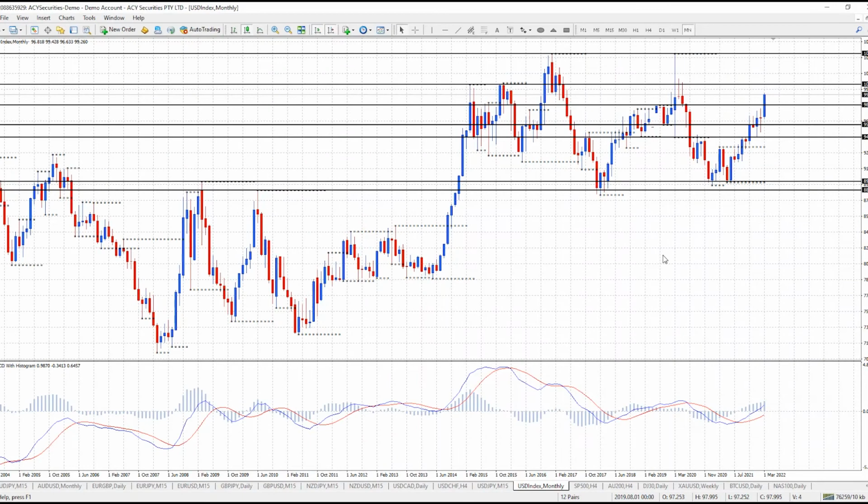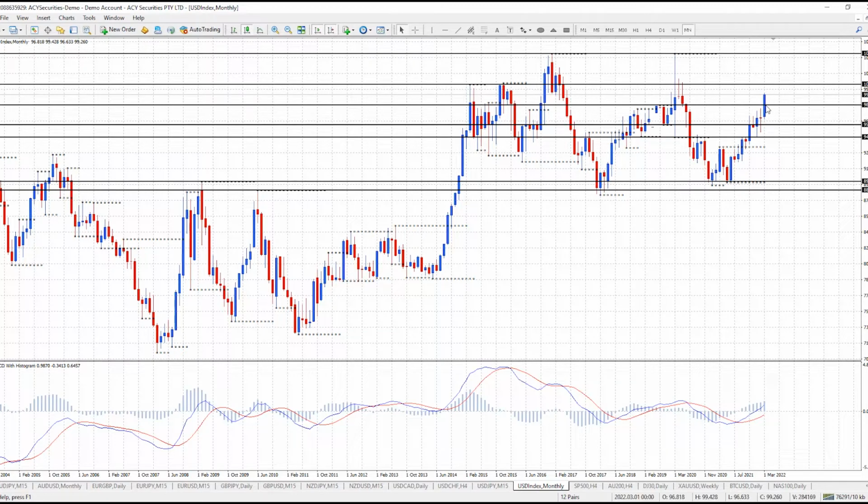First up, I just want to look at the dollar index, and this is the monthly look, and we've been having a very strong move up on the dollar index. That really hasn't been affecting the Aussie too much because the Aussie's been moving up because gold prices have been going up. But it is worth noting what the dollar index is doing, because if this really considerably keeps moving up strongly, it will have some effect on the Aussie US dollar.